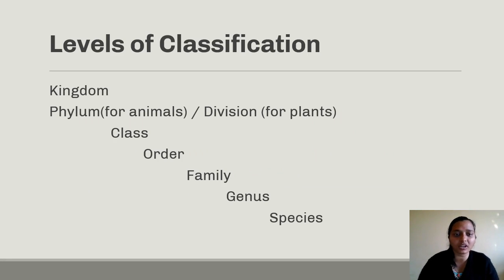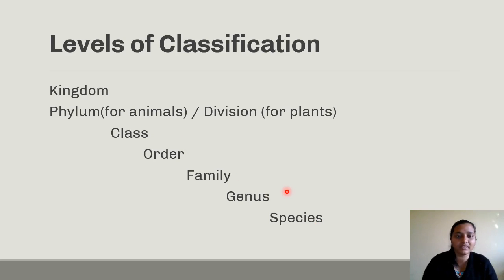Before going into the study of classification, we must know about the levels of classification. So these are some levels of classification as proposed by biologists. We have classified the organisms into various kingdoms, then phylum for animals and division for plants. Then class is there, after that order, then family, genus and species.